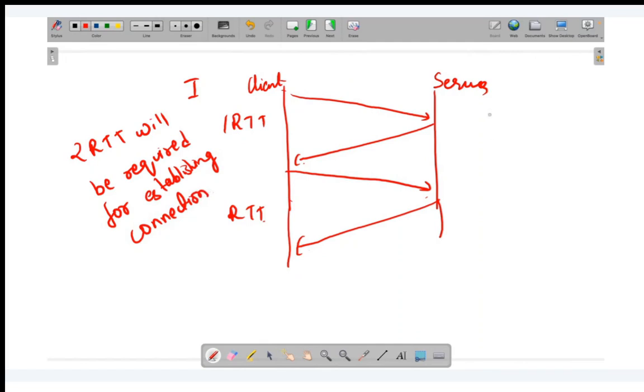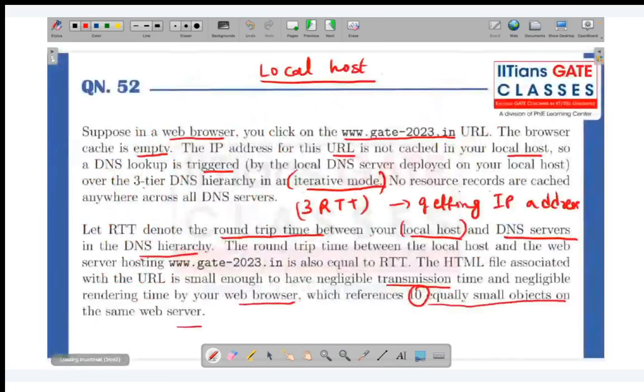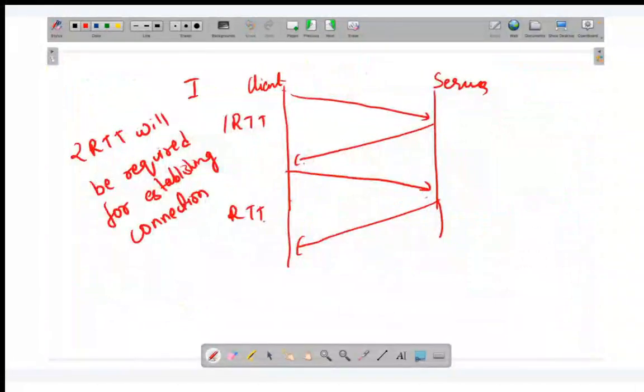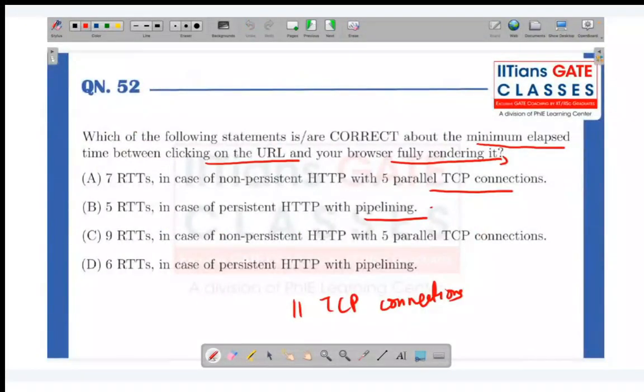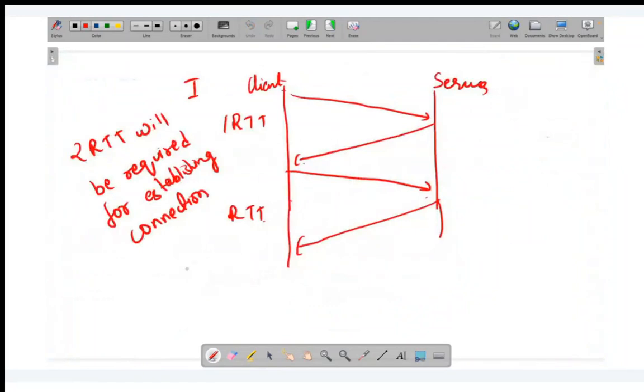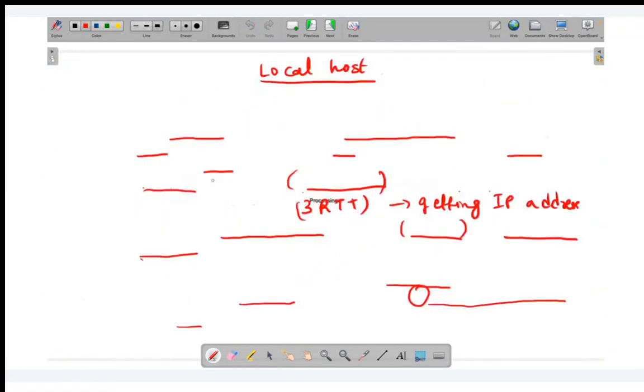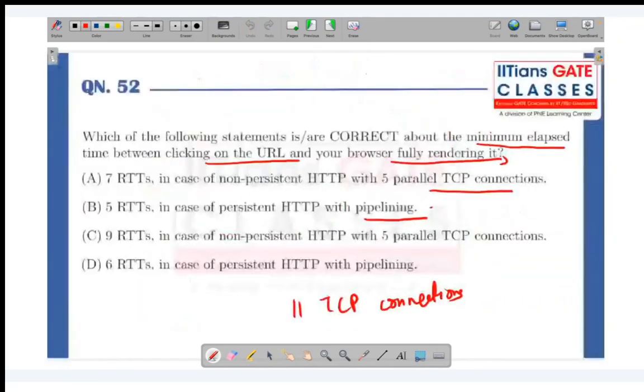You remember, right? It's like a handshake. Not a three-way, it's like a two-way handshake: the client sends, then the server responds. So 2 RTT is required for establishing a connection, and 3 RTT is required for getting the IP address. That's why it's a 3-tier hierarchy. Now let's check out the options. With 5 parallel TCP connections, how much can we do? Once the connection is established, we have parallel TCP connections. What they are saying is: how much time is taken for non-persistent HTTP with 5 parallel TCP connections.